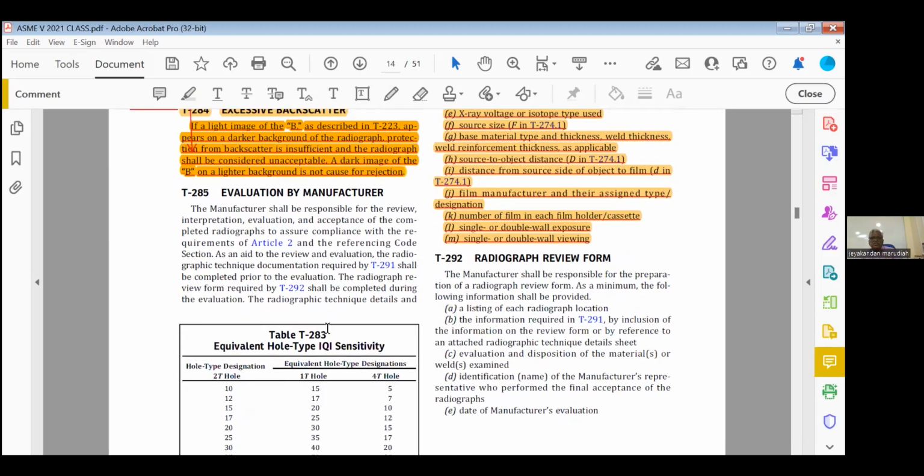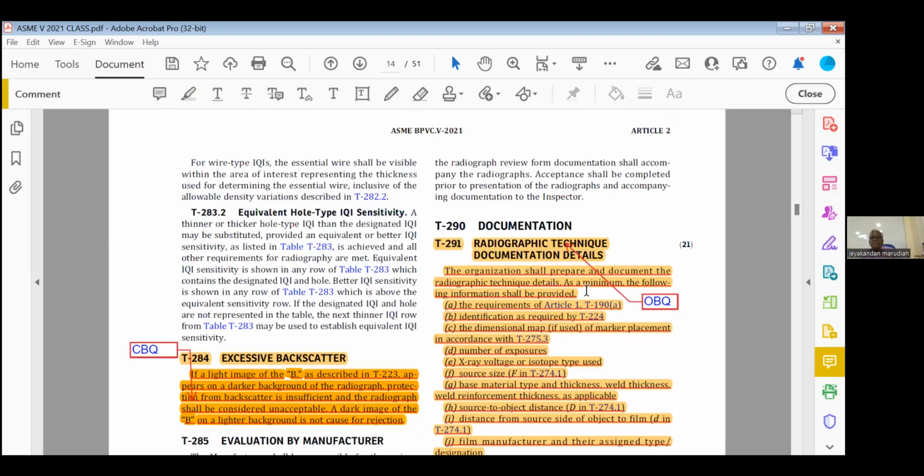Now, radiographic documentation. This is also open book. In a radiographic report, what are the things you should write? Mandatorily, you should write... see how the question will be asked: when reviewing the radiographs, the document should include all of the following except.